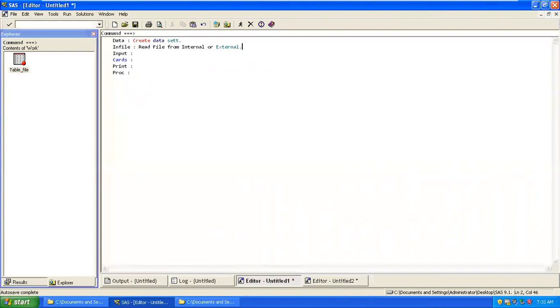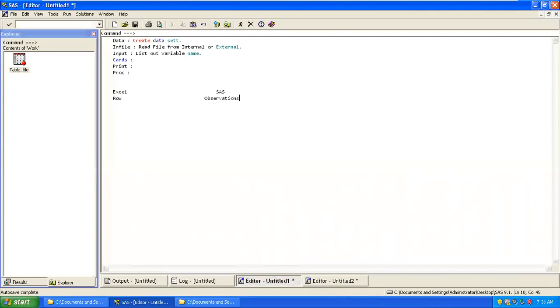Then in the next step, we are talking about reading a file from internal or external. When you go to input, we say list out variable names. So what is a variable? There is a concept in Excel, and I'm comparing it with SAS. In Excel we say row, correct? But in SAS we say observation.